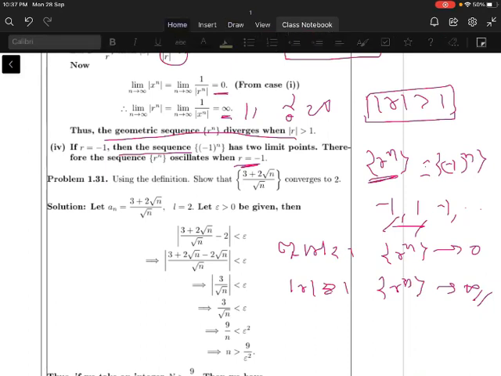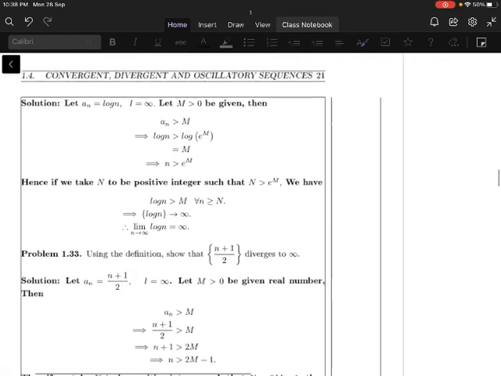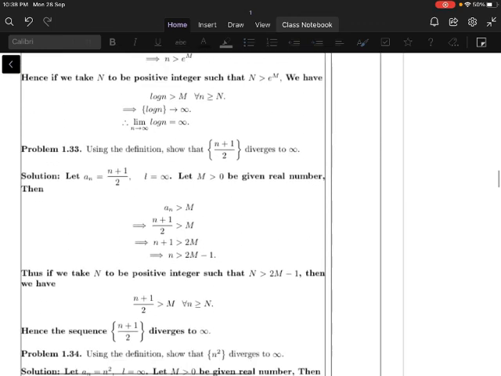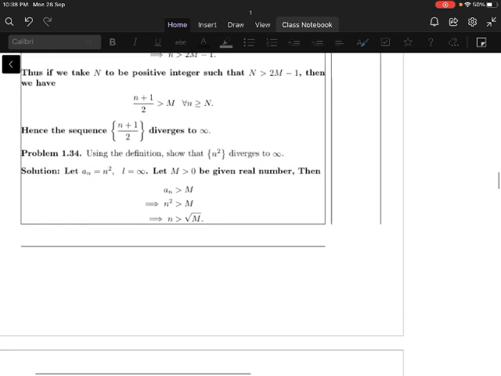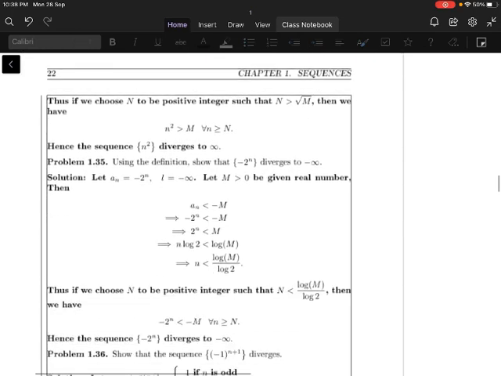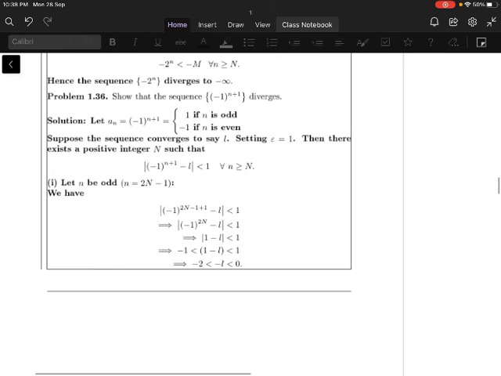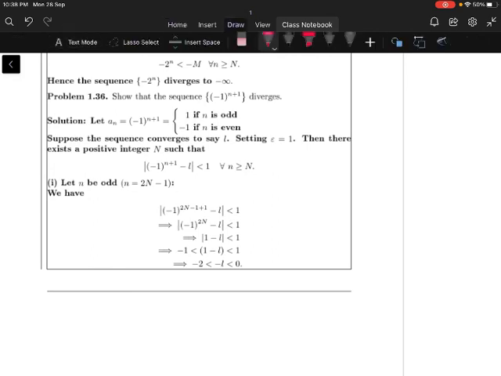Now let us move to the next problem. I think you can solve this problem similarly. Now let us take another important problem. Yes.